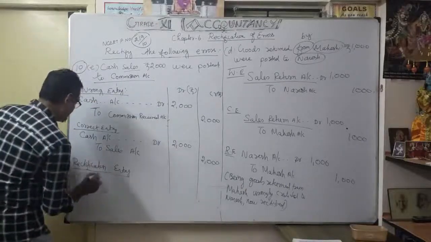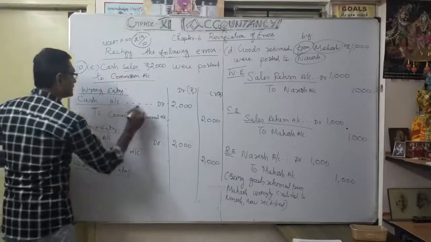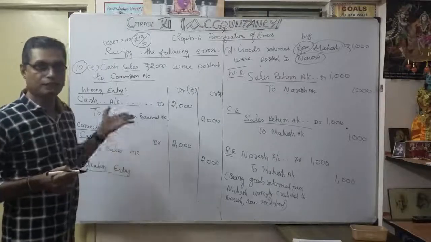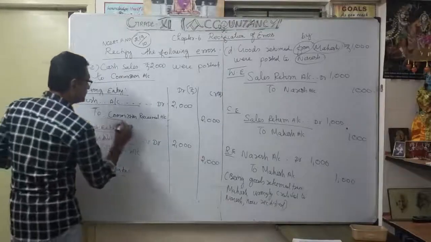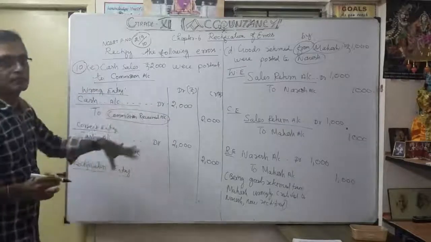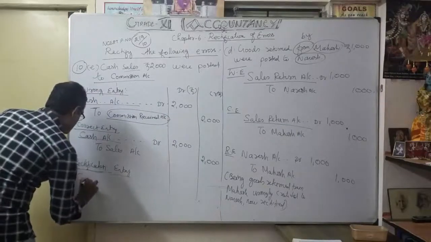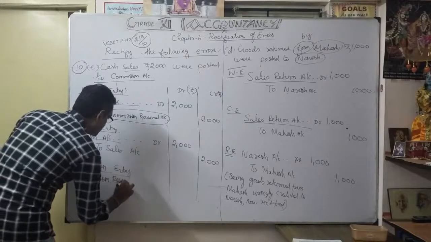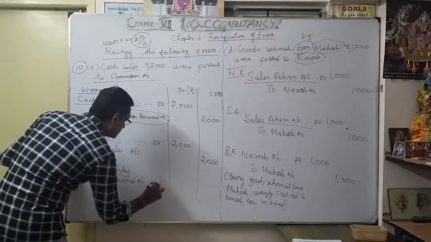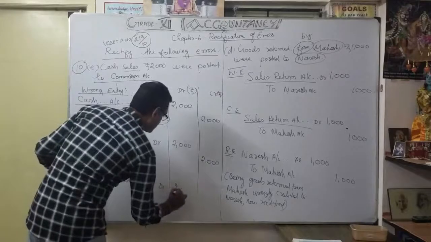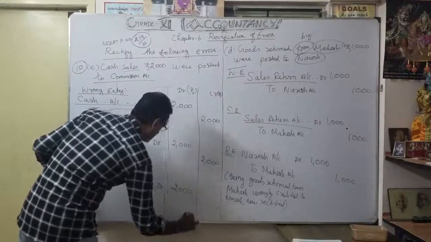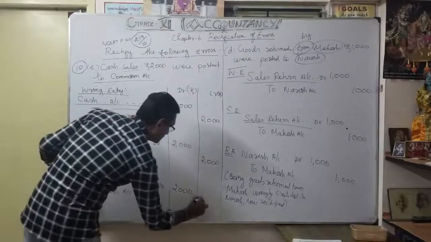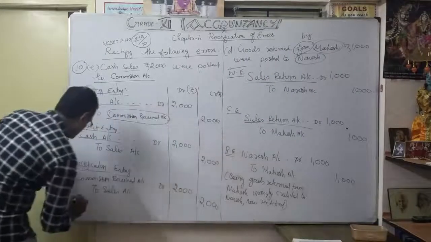So what is the rectification entry? The debit is correct. The only problem is the credit side. As you know very well, sales is correct, and anyway you are going to credit it. The problem is that commission received was wrongly credited. Now we make it debit. Commission received account debit 2000 to sales account 2000. Understood now? So the narration: being